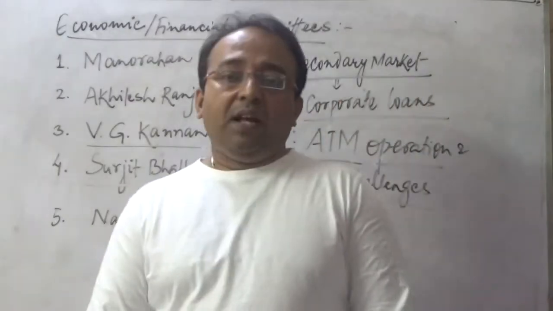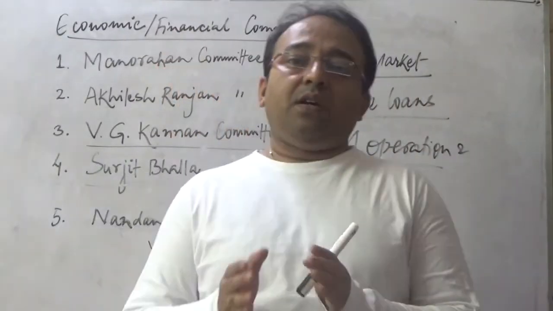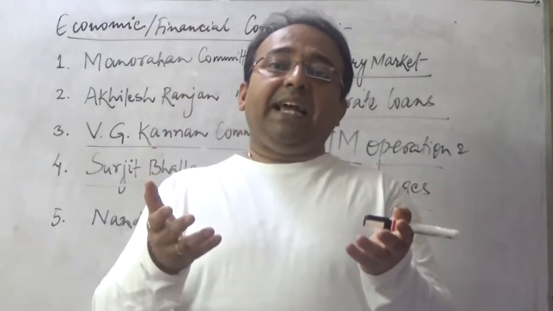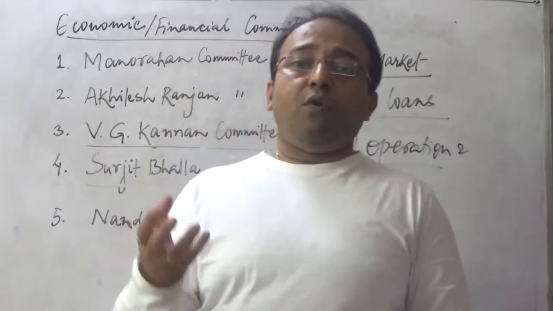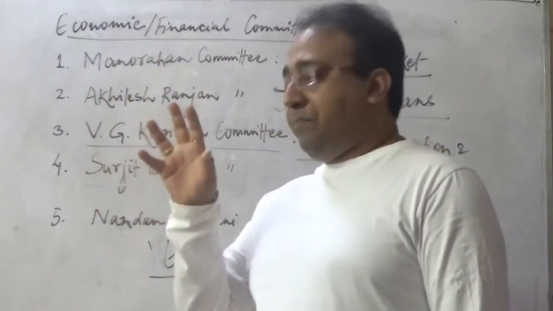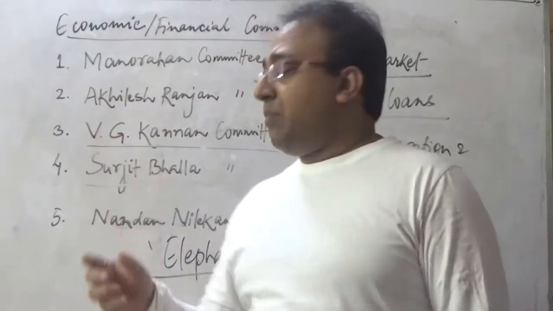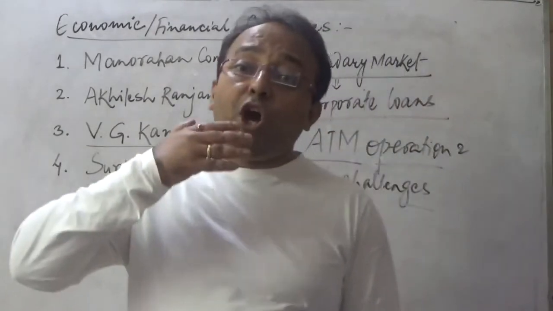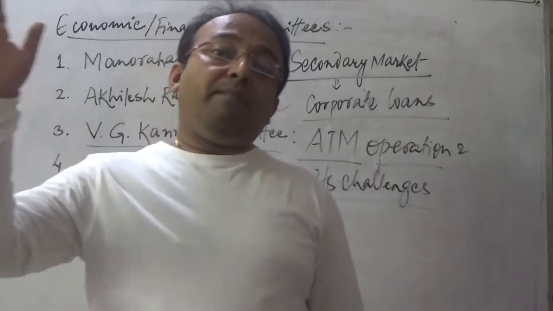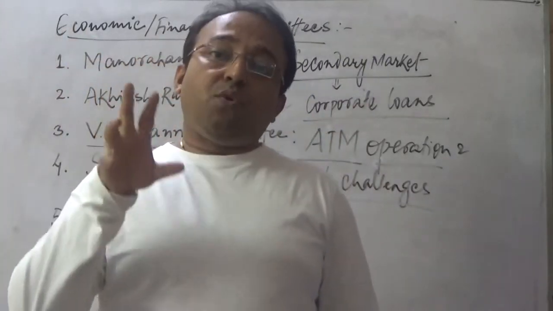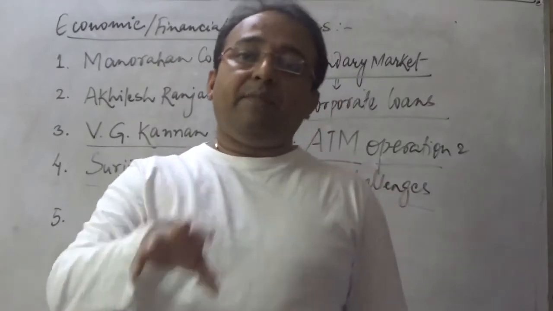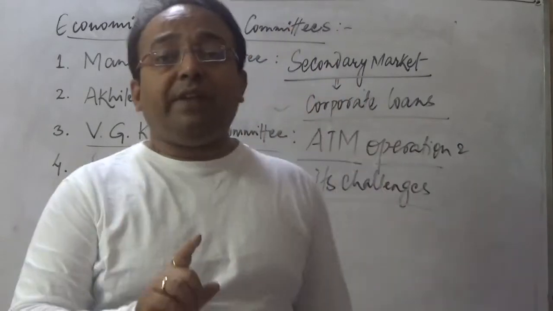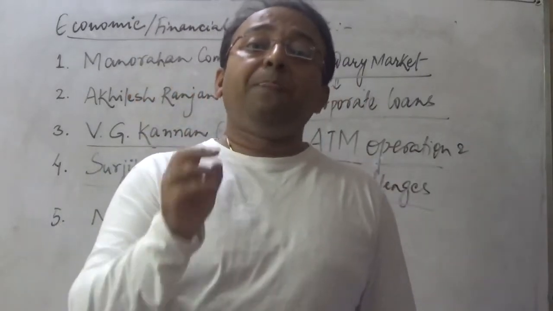Now what is an elephant bond? Once a person who may have some undisclosed income has declared the income in front of the government, the money of that person in the form of undisclosed income would be invested in the elephant bonds. It is basically a long-term bond, where the undisclosed income would be taken by the Government of India on a long-term basis, and that money will be used by the government for the purpose of improving infrastructure.